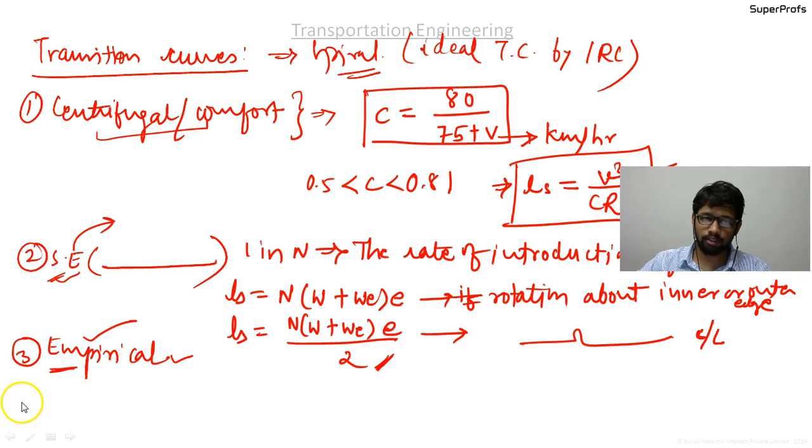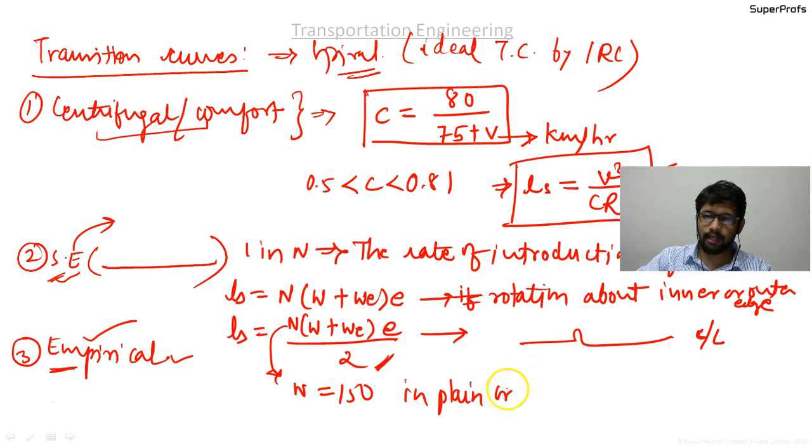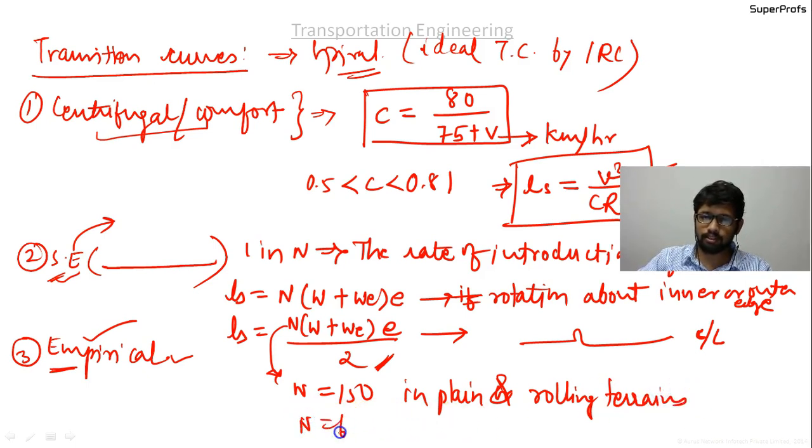Okay, and as per IRC, this n value is equal to 150 in plain or rolling terrains, plain and rolling terrains, and n equal to 60 in hilly roads, hill roads. Okay, so we are done with the two criterions, and now we will discuss the third criteria, that is the empirical formula.